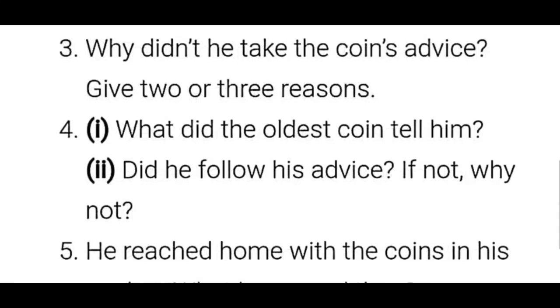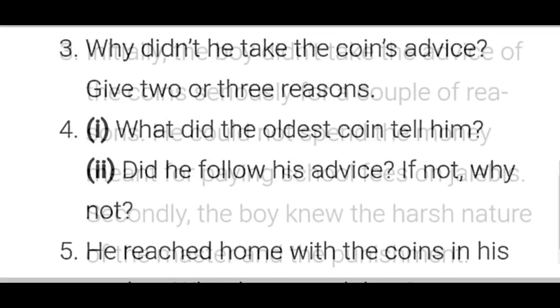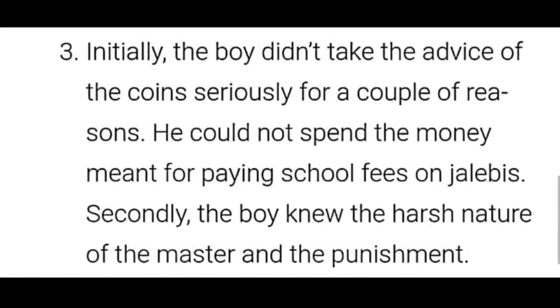Then, moving on to the third question. Why didn't he take the coins' advice? Give 2 or 3 reasons. Answer for the third question here.